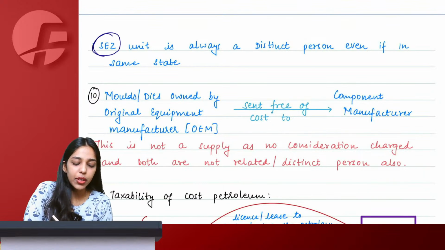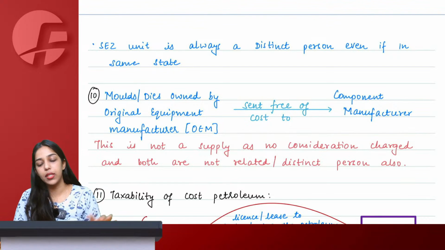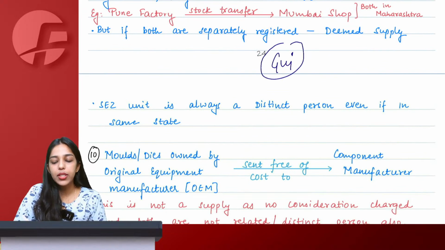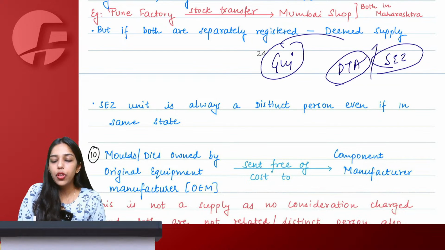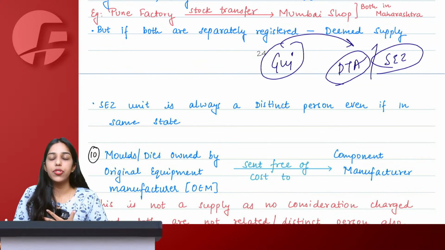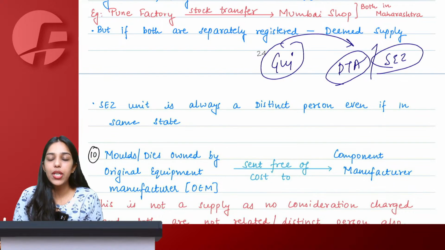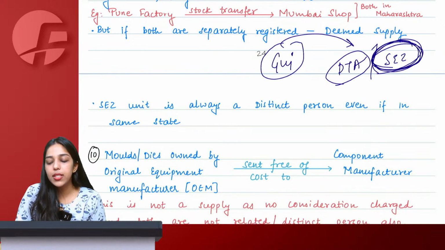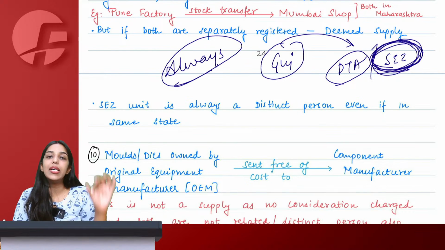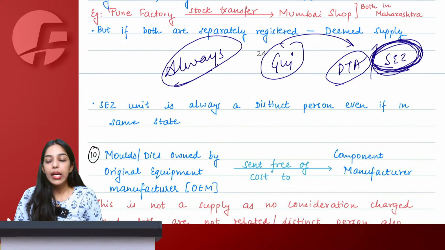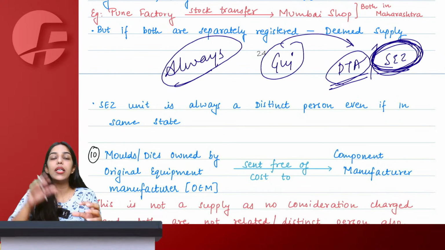For an SEZ unit, we will say that always it is a distinct person. Let's say I have two units in Gujarat, one in a domestic tariff area and one in an SEZ unit. Both of them are in Gujarat only. Now, there is a condition that we are going to study in the registration chapter, that for an SEZ unit it is mandatory to take a separate registration. Even if my other unit is in the same state, if I am setting up any unit in an SEZ, I mandatorily have to take separate registration.